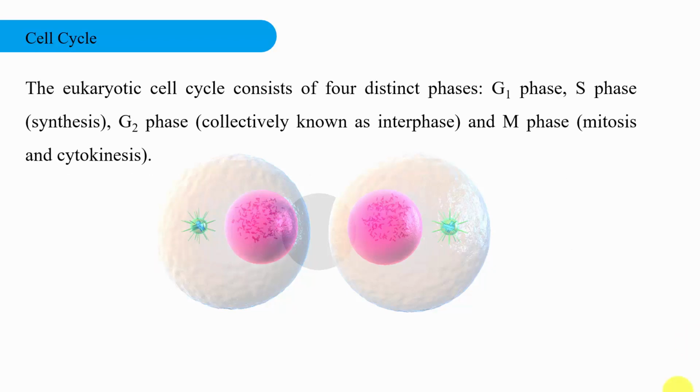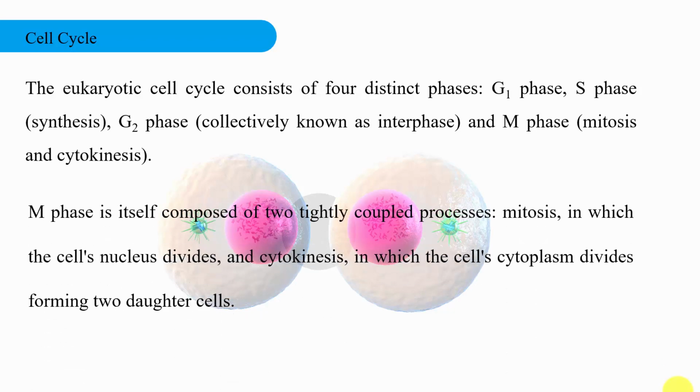The eukaryotic cell cycle consists of four distinct phases: G1 phase, S phase, which we call the synthetic phase, then G2 phase, and M phase, where mitosis and cytokinesis take place. M phase is itself composed of two tightly coupled processes: mitosis, in which the cell's nucleus divides, and cytokinesis, in which the cell's cytoplasm divides, forming two daughter cells.